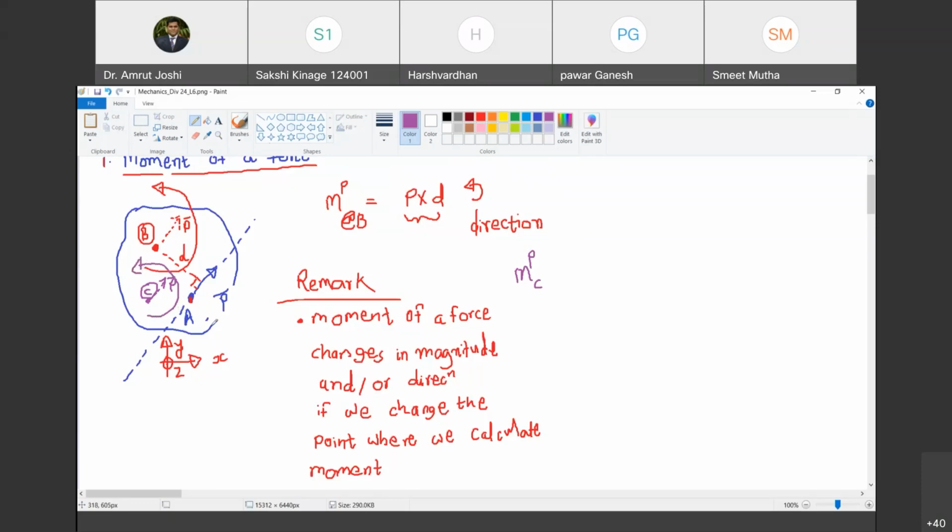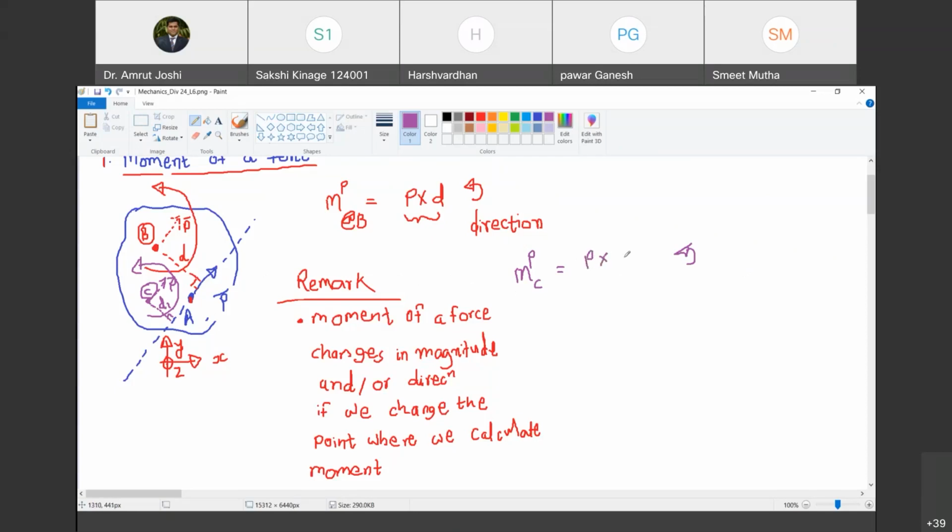Yes. Okay. So this moment of the force P at point C is still in anti-clockwise direction. But what is its magnitude? For magnitude, I have to drop a perpendicular on the line of action of this force P, and I'm going to call this distance d1. Happy? Yes. So what is the magnitude of this moment?